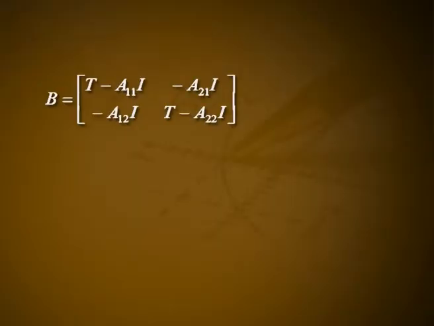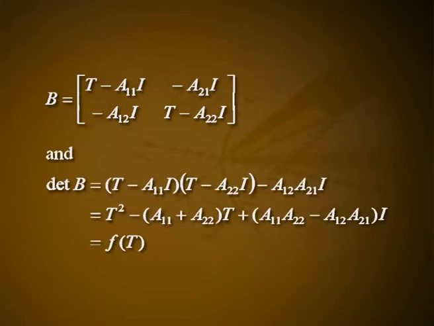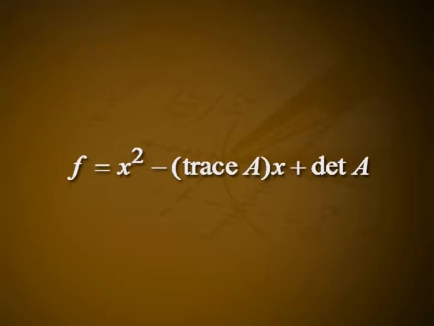When n equals 2, B equals the matrix [T − A11 I, −A21 I; −A12 I, T − A22 I], and the determinant of B is (T − A11 I)(T − A22 I) − A12 A21 I, which is equal to T² − (A11 + A22)T + (A11 A22 − A12 A21)I, which is equal to f of T, where f is the characteristic polynomial given by f equals x² − trace of A · x + determinant of A.